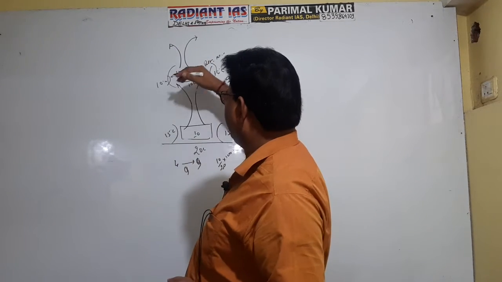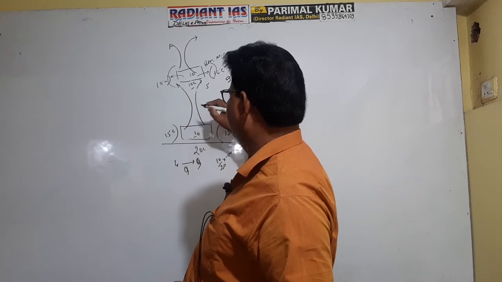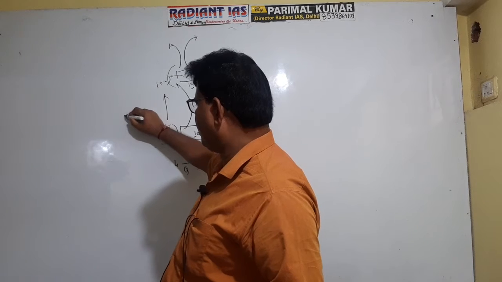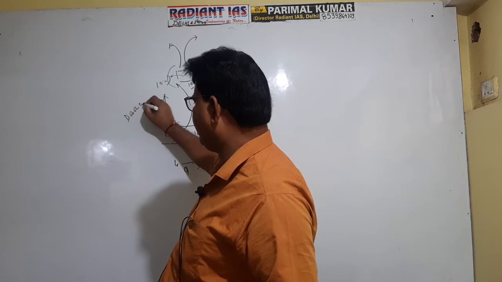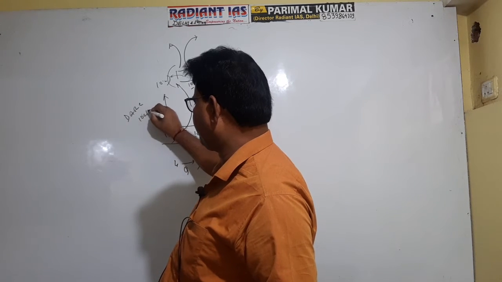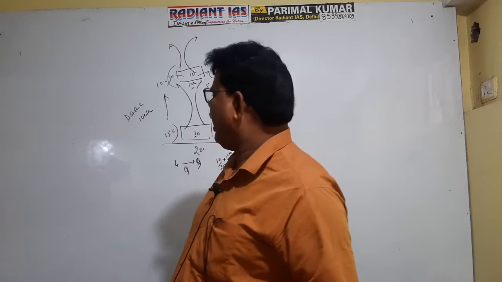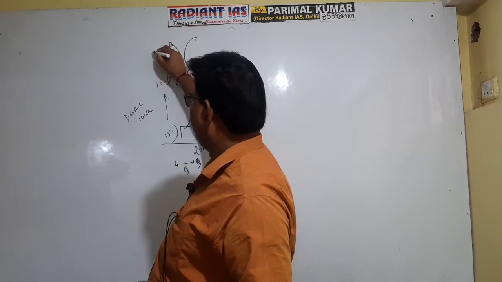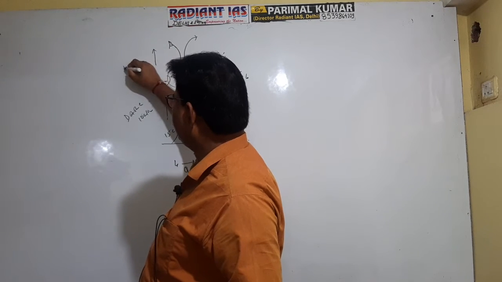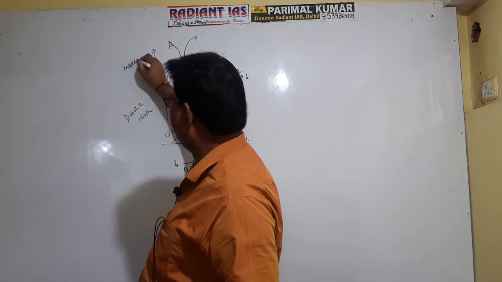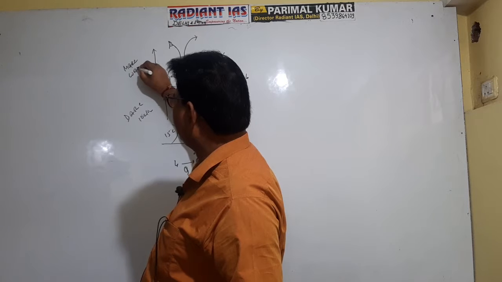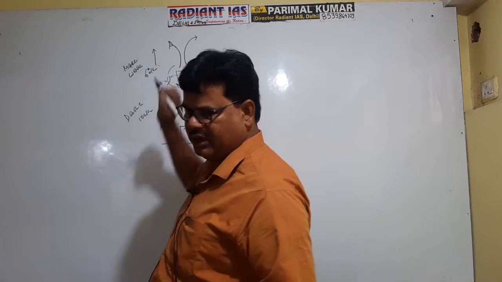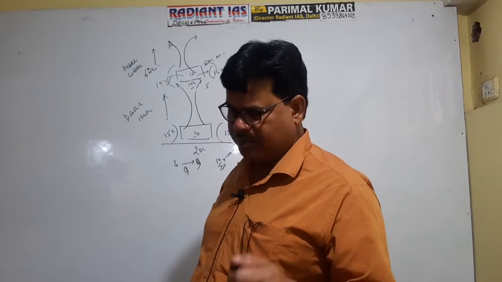In the first cycle of convection, the rate of decrease of temperature is referred to as the dry adiabatic rate of cooling, and it is 10 degrees Celsius per kilometer. In the second cycle of convection, the rate of decrease of temperature is referred to as the moist adiabatic rate of cooling, or wet adiabatic rate of cooling, and it is 6 degrees Celsius per kilometer. It is clear now, right? And hence temperature is lowered.